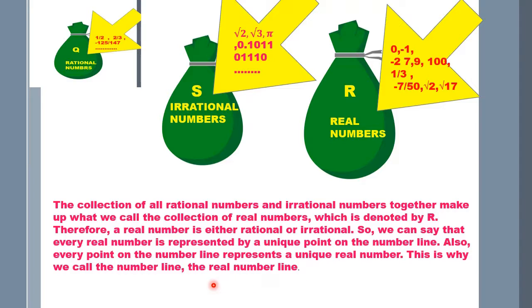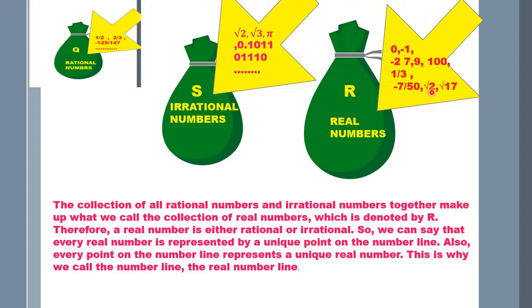So whenever we say number line, it should be called the real number line because every point on that number line is a real number. As you can see, all these are real numbers. So any point will have any one of these numbers. All the points are covered in the real number system.